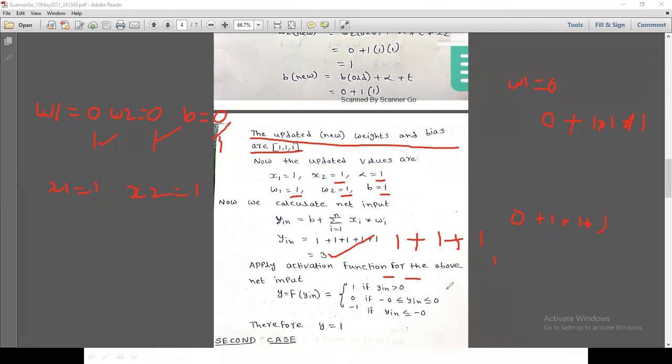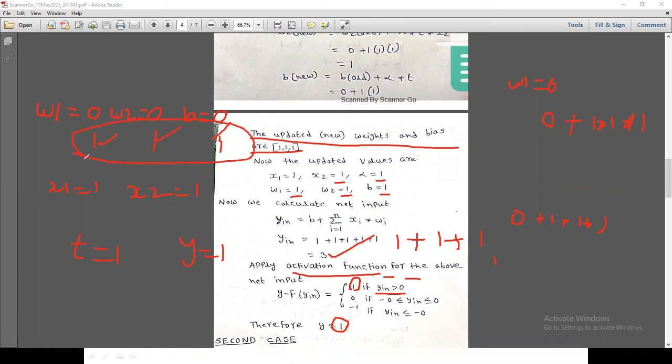Now apply the activation function: y equals f of y-in. Here y-in is greater than 0, so the value is 1, y equals 1. Now again we check the target. T equals 1 and y equals 1. Both the values are the same, so we don't change the weights and bias.